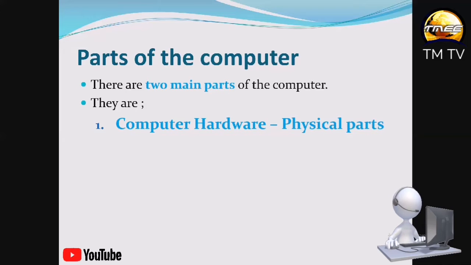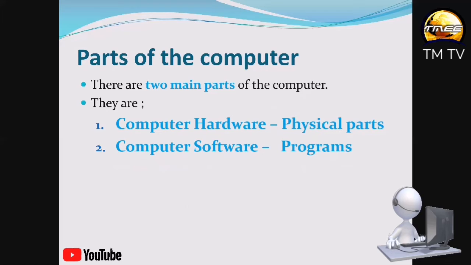The physical parts of the computer are the parts of the computer you can see with your eyes and touch. If you can see any part of the computer and you can touch it with your hands, we call it computer hardware. So as we go along, I'll be giving you examples of computer hardware. Then the second one is what we call the computer software.